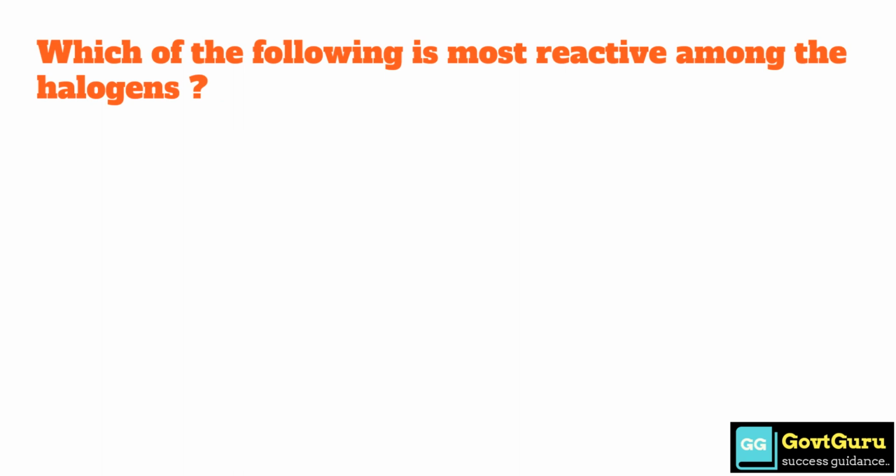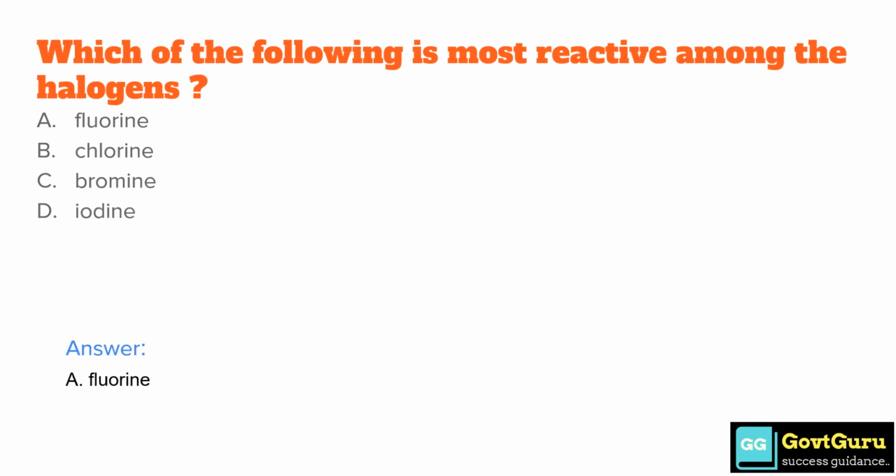Which of the following is the most reactive among the halogens? Option A fluorine, option B chlorine, option C bromine, and option D iodine. Correct answer is option A fluorine.